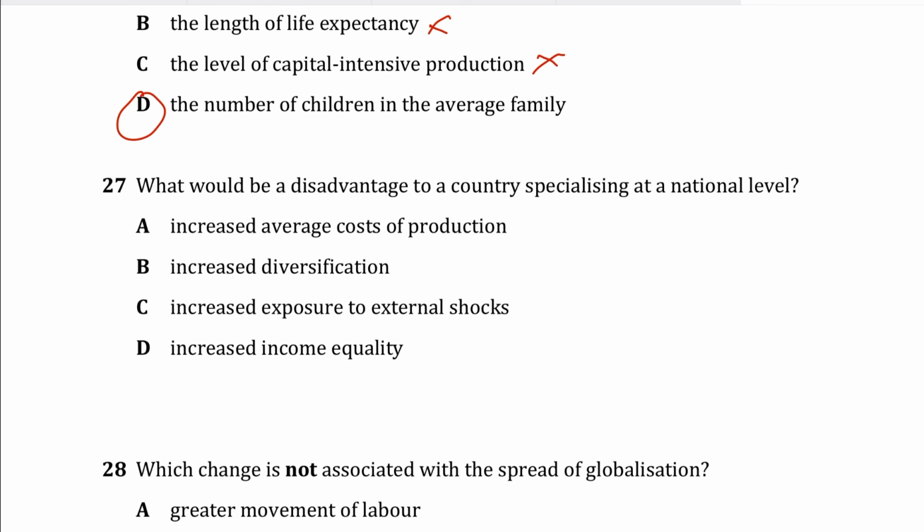For example, a country that depends heavily on oil exports may suffer significantly if world oil prices fall sharply, right? So what would be a disadvantage to a country specializing at a national level? The correct answer has to be C for Charlie, increased exposure to external shocks. For instance, the recent war in the Middle East caused a rise in world oil prices, and those countries exporting oil benefited. Let's reverse the situation: if those prices were going down, the oil exporting countries would suffer. External shock means things that are not internal within the domestic economy. So the war is an external shock.